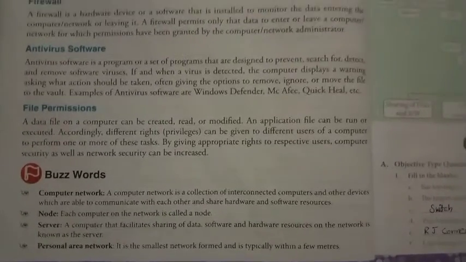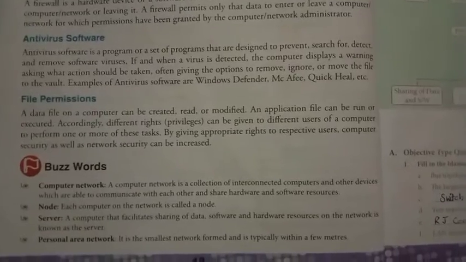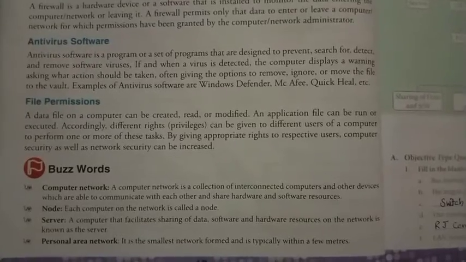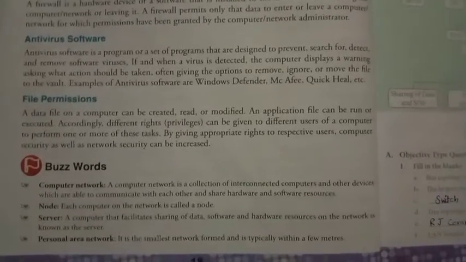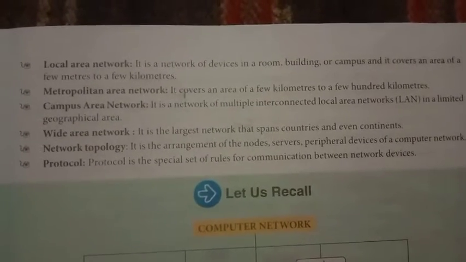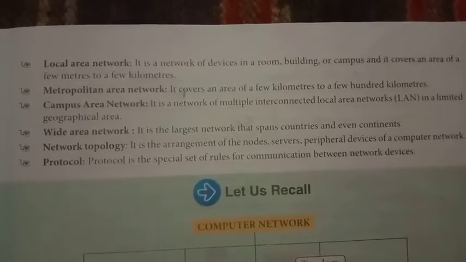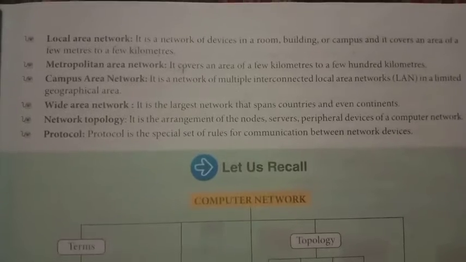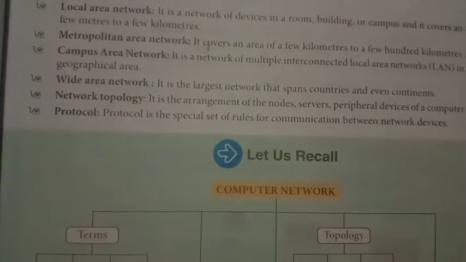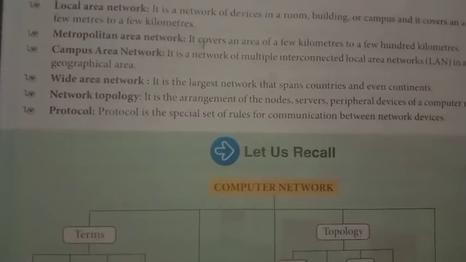PAN, personal area network. The shortcut is PAN. It is a small network formed typically within a few meters. Then the LAN. LAN is local area network. It is a network of devices in a room, building or campus, and it covers an area of a few meters to a few kilometers.